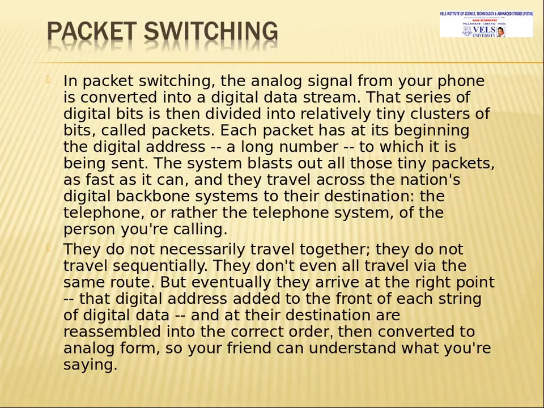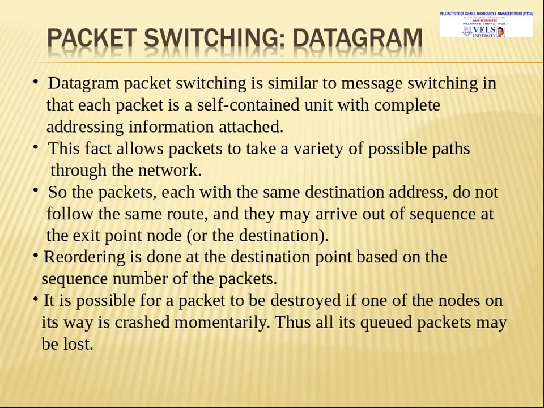But eventually they arrive at the right point, because of the digital address added in front of each string, that is, the destination address which we are giving. At the destination address, the bunch of packets will be received. The receiver itself rearranges the packets because they arrive unordered. Datagram packet switching is similar to message switching, in that each packet is a self-contained unit with complete addressing information attached.